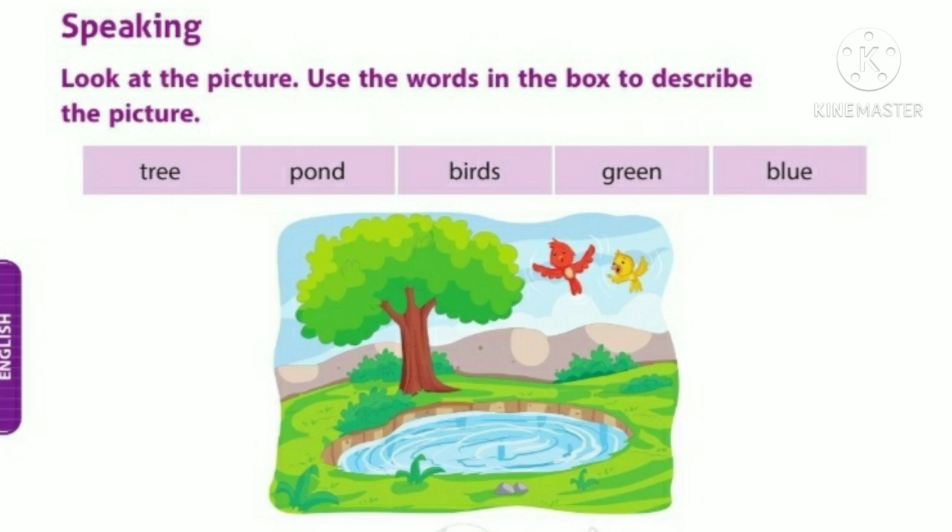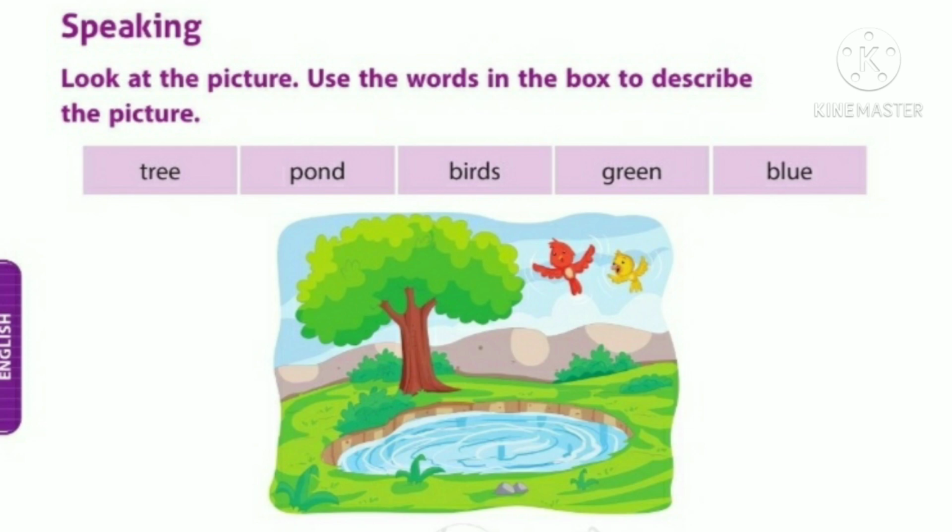What all things can you see here? Yes, we can see a tree, some birds, a pond, then greeneries, a mountain, etc. What's the color of water? Blue, isn't it? Then what's the color of the sky?